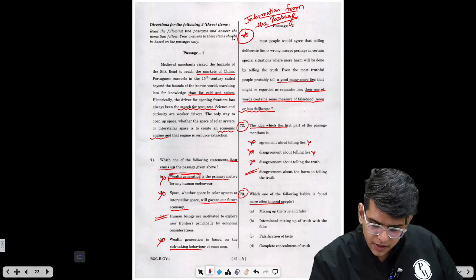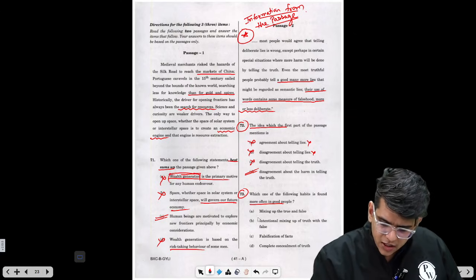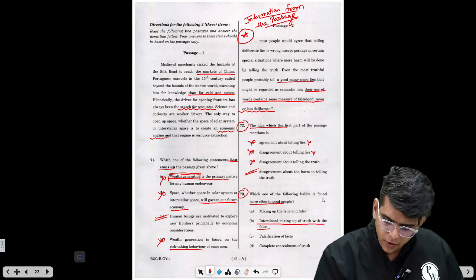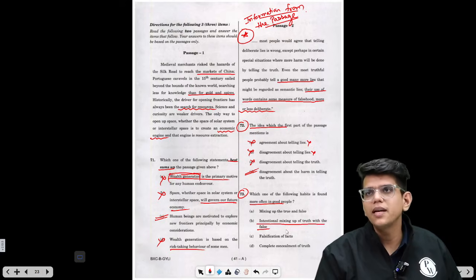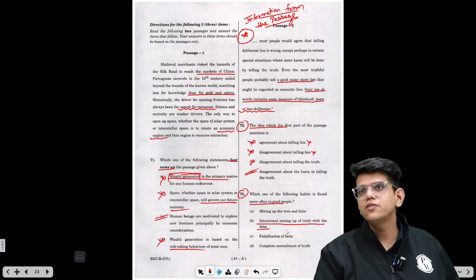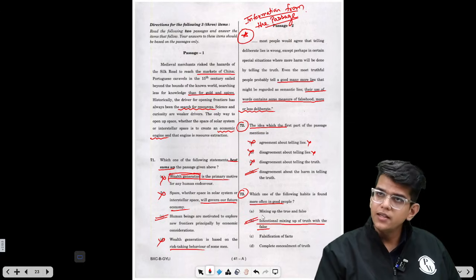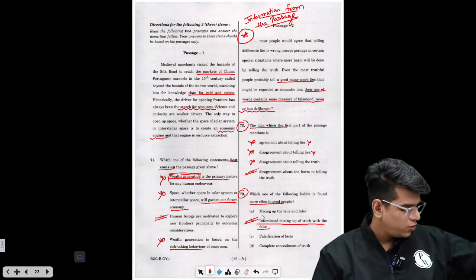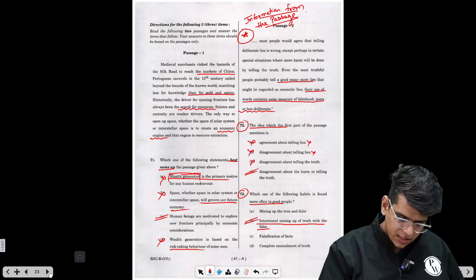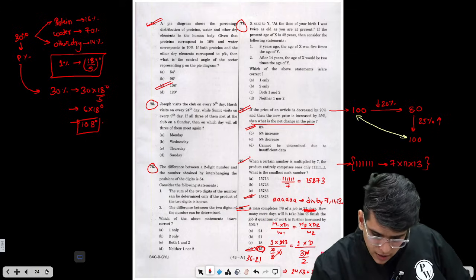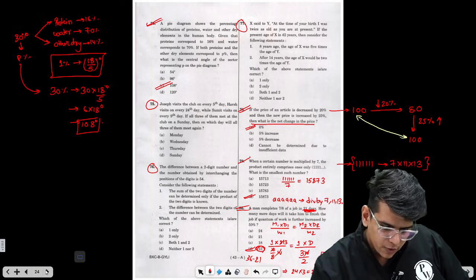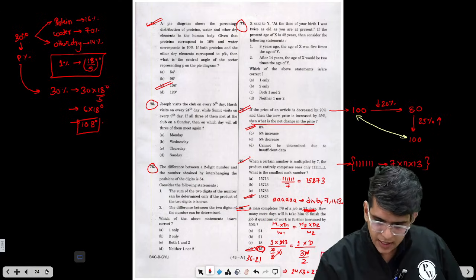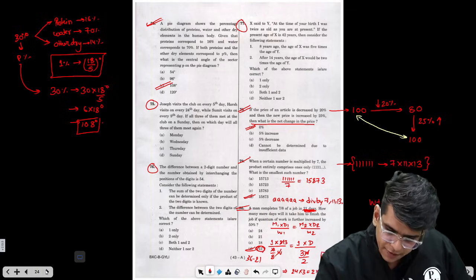Which of the following habits is found more often in good people? Intentional mixing up of truth with the false, right? So this habit is found most often in good people. Sometimes they intentionally mix false with the truth. Okay, done. So we have done up to 73rd. It's almost 9 p.m. Let's try to complete this now. In the last page, we have left question number 75, question number 76, and question number 78. Let's try to solve question number 77 first.